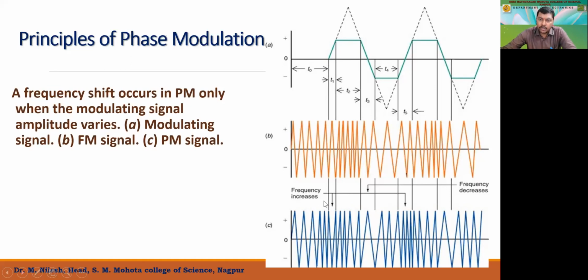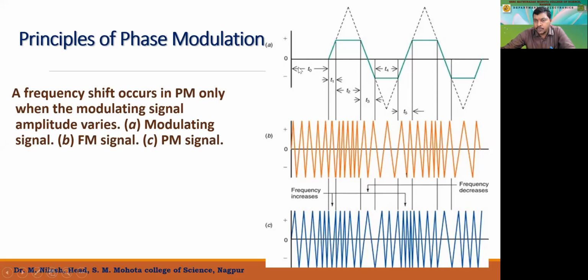Whereas when we talk in terms of phase modulation, which is shown in the last waveform, here still it is not clear that there is a phase shift. But the phase change is being shown here, and we have the phase change according to the change in the amplitude. So here it is a rapid change, which is shown by this curve in the time period t3, right?